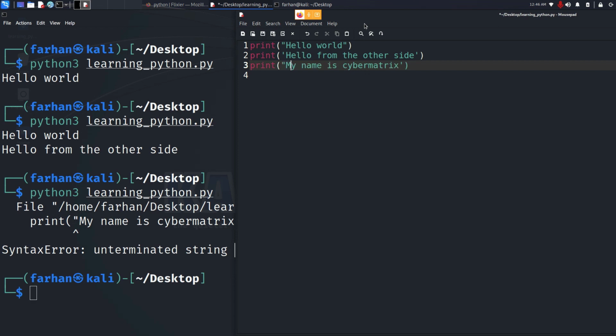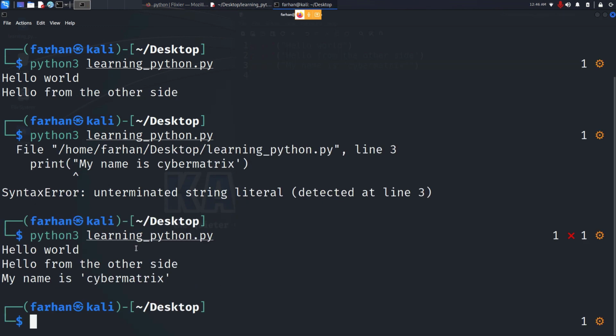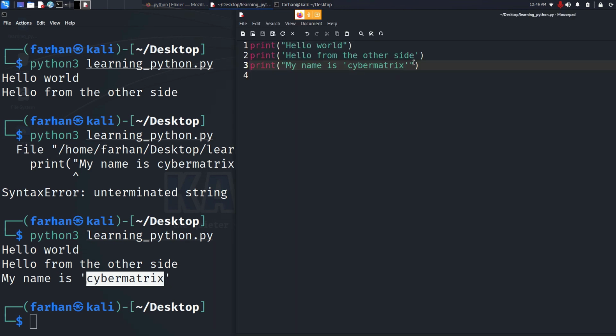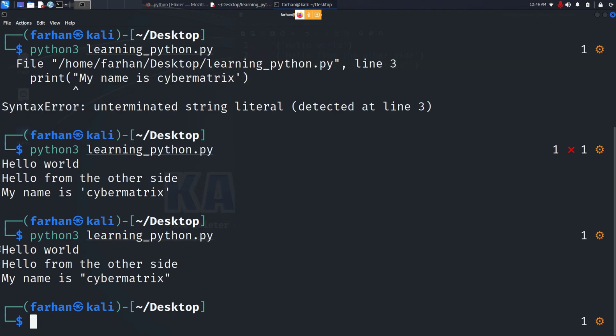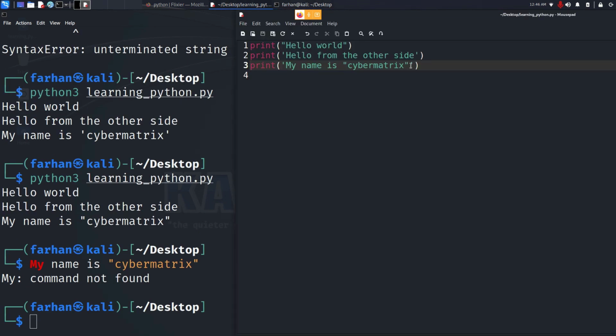Also, you could have done like this too. If you put single quotation inside the double quotation and print the file, you can see that the single quotation will be printed inside the double quotation. Also, if you have done vice versa, and print your file, you can see that the double quotation right now has been printed inside the single quotation.